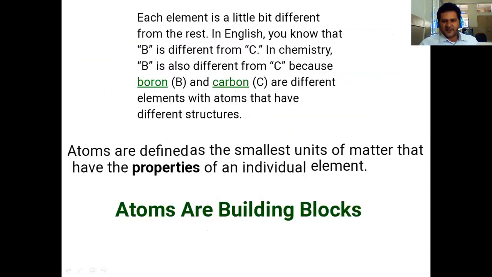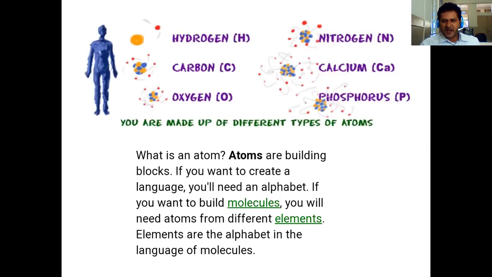So what is an atom? An atom present in an element is the smallest part of the element. Those atoms can be different, for example boron, carbon, oxygen. Atoms can be anything, for example hydrogen, carbon, oxygen, nitrogen, calcium, and phosphorus, etc.